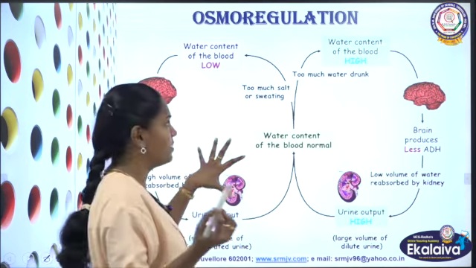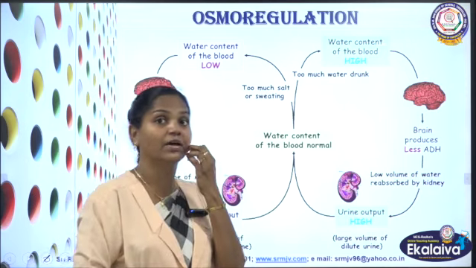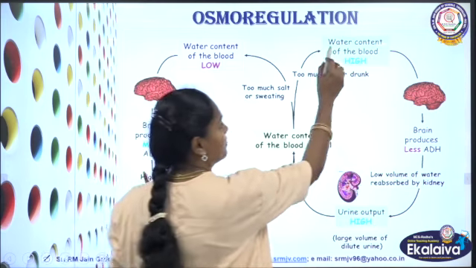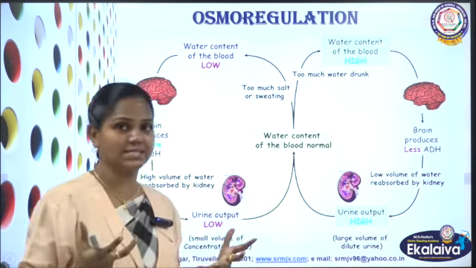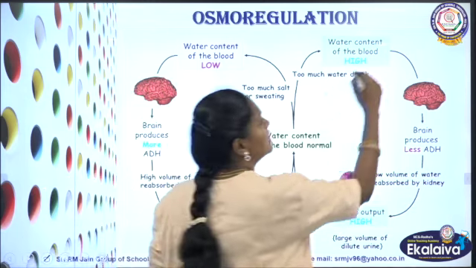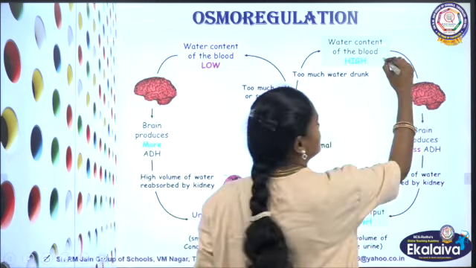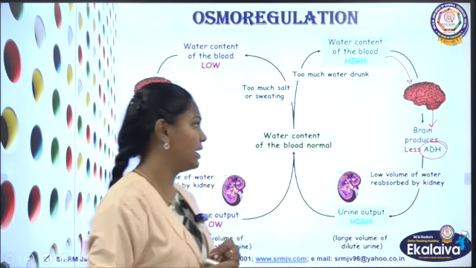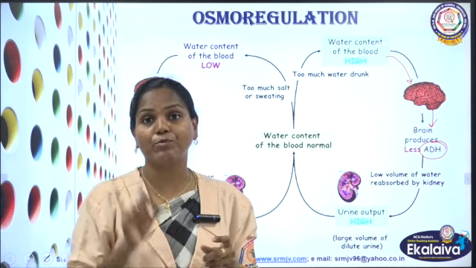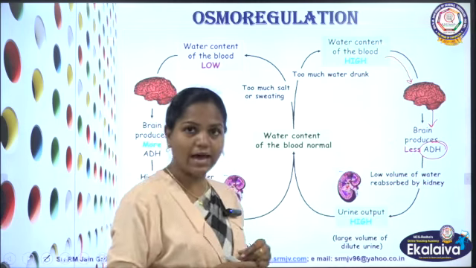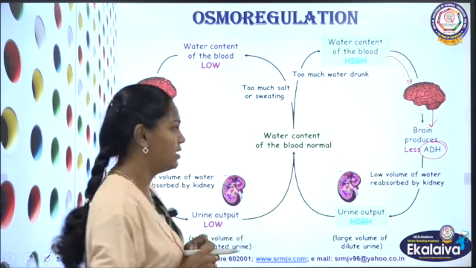See here, I'll simply explain it. You have already learnt it in your 11th standard, under the excretion lesson. Suppose the water content of the blood increases, what will happen now? The signal will be given to our brain. Our brain gives a signal to the gland to secrete the hormone called antidiuretic hormone, ADH, vasopressin.